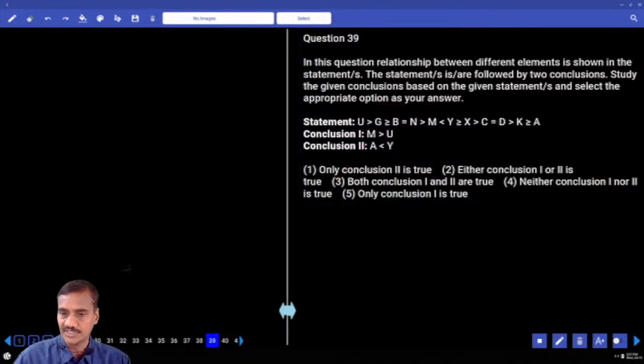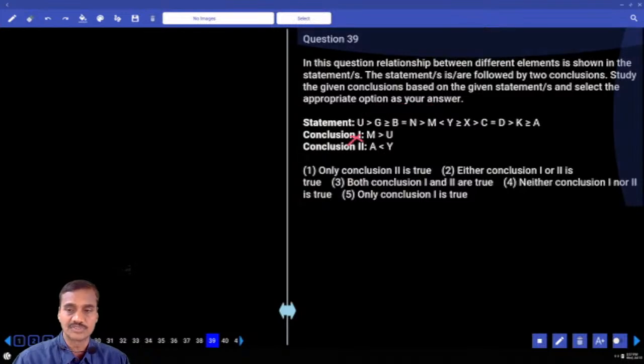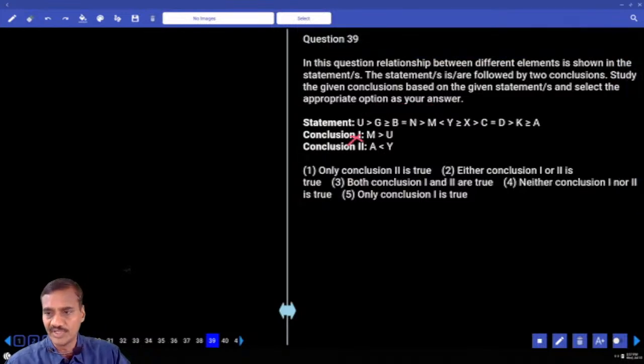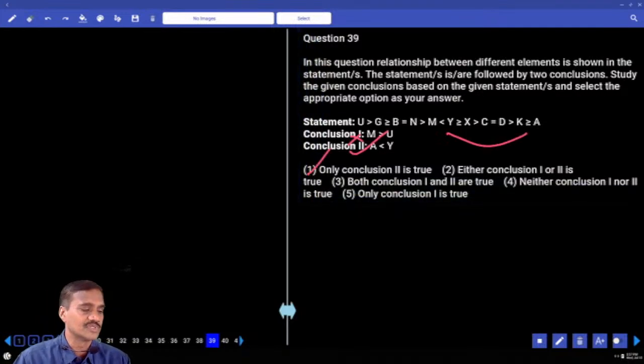Then next one, 39th one. M and U. M is here, U is here. Now between these two, U and M: U greater than M, M lesser than U, M greater than U is false. A and Y. Now between Y and A, Y greater than A, A lesser than Y, only two, choice 1, 39.